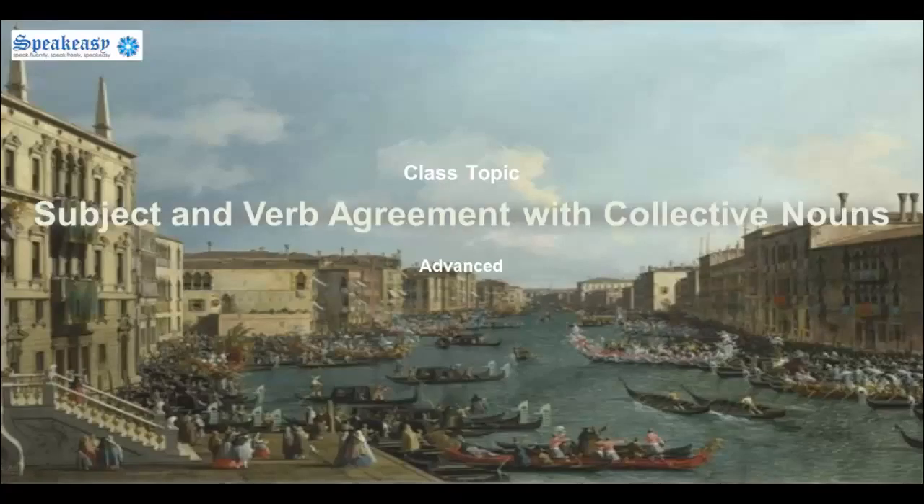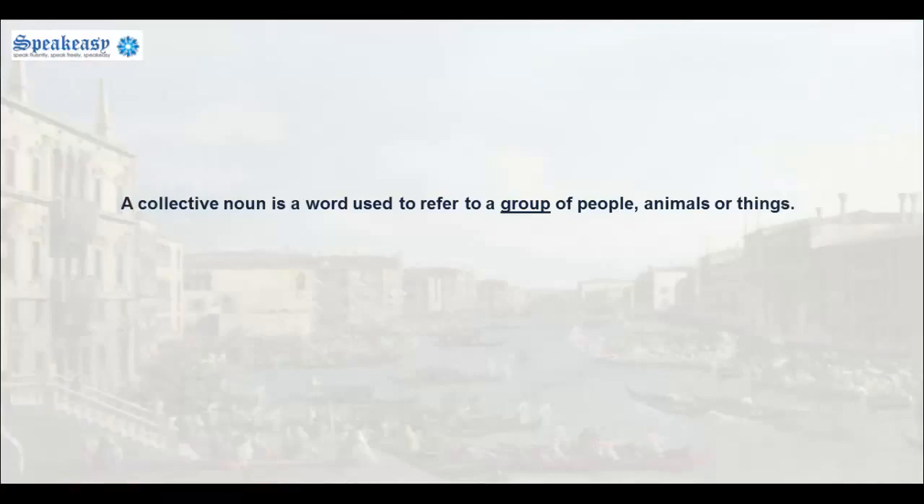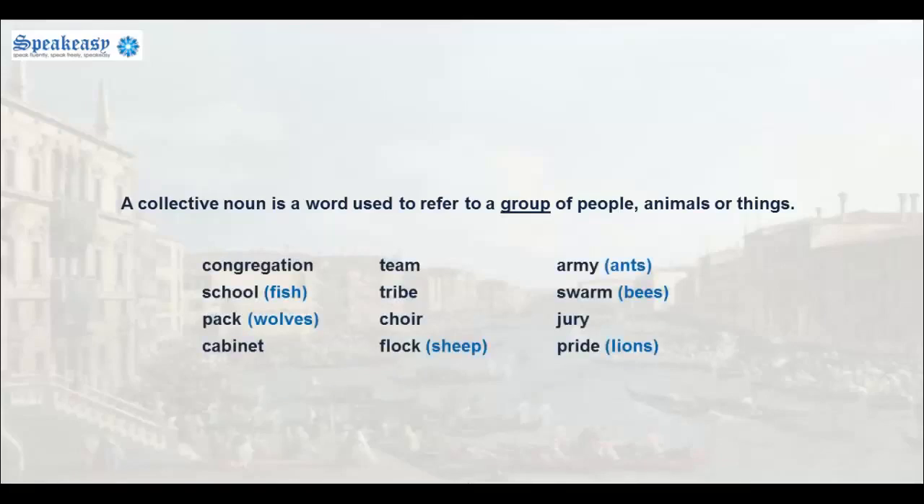The topic is subject and verb agreement with collective nouns. A collective noun is a word used to refer to a group of people, animals or things. Here are some examples. Congregation, team, army, school, tribe, swarm, pack, choir, jury, cabinet, flock, and pride.